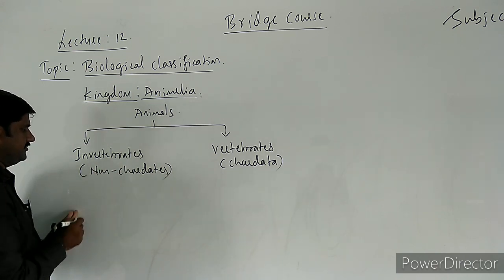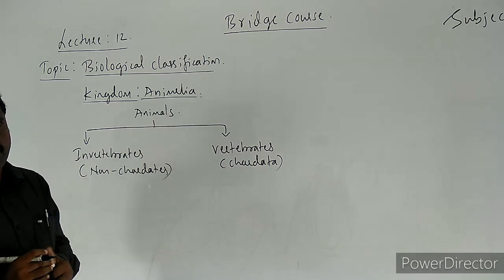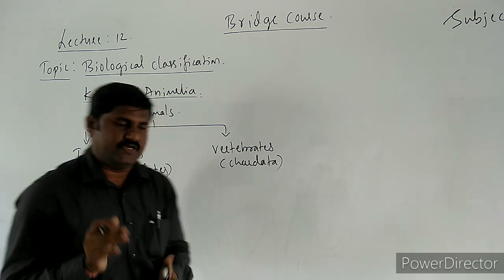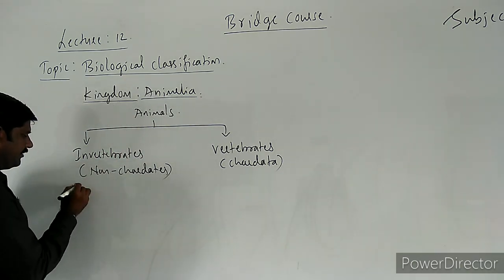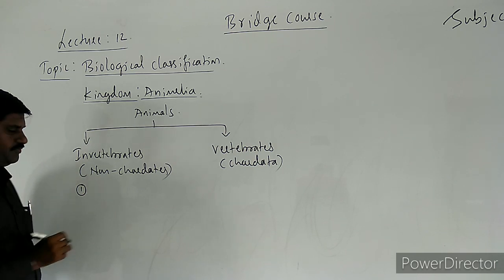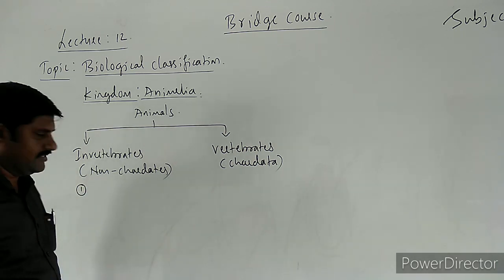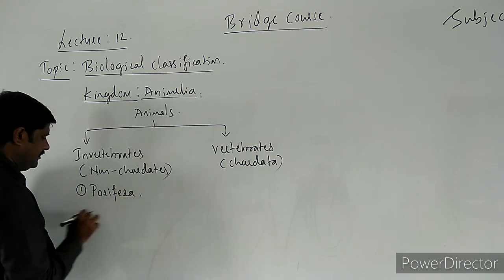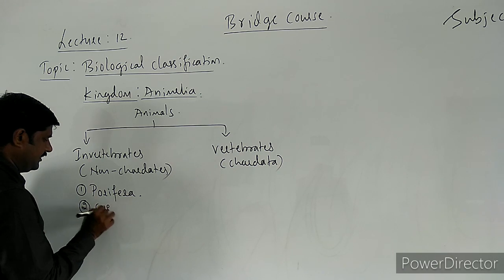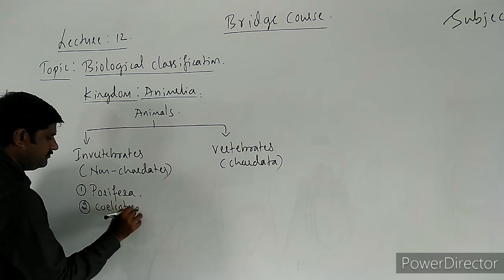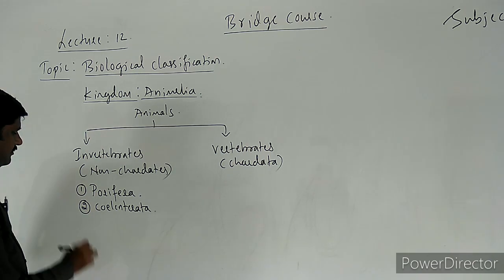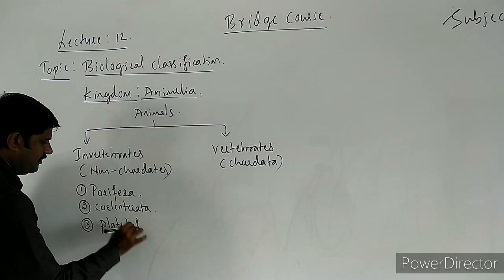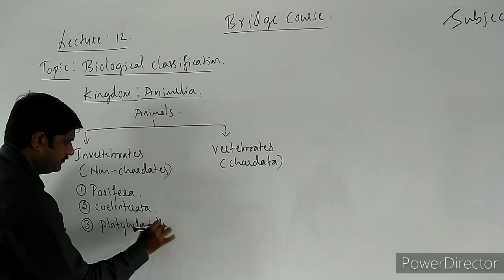So we will list out all the non-chordates first, and the vertebrates, and later we will study one by one. In invertebrates or non-chordates, the first group, which you have studied in the previous class, is Porifera. Porifera is the first group. Coelenterata, second group. Third one, Platyhelminthes.